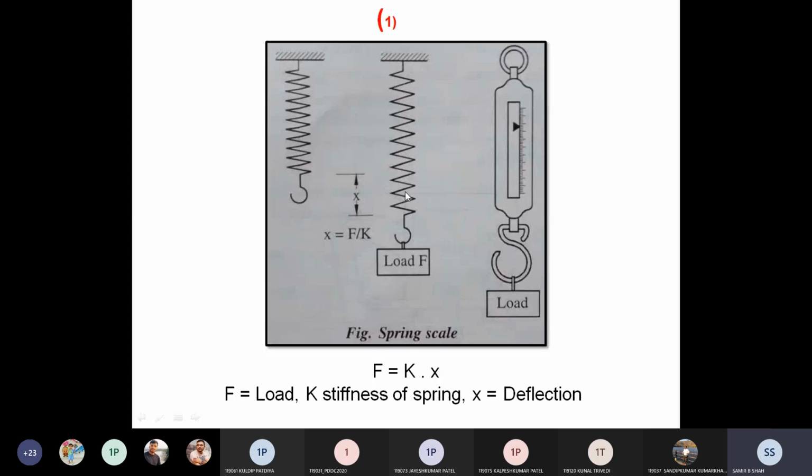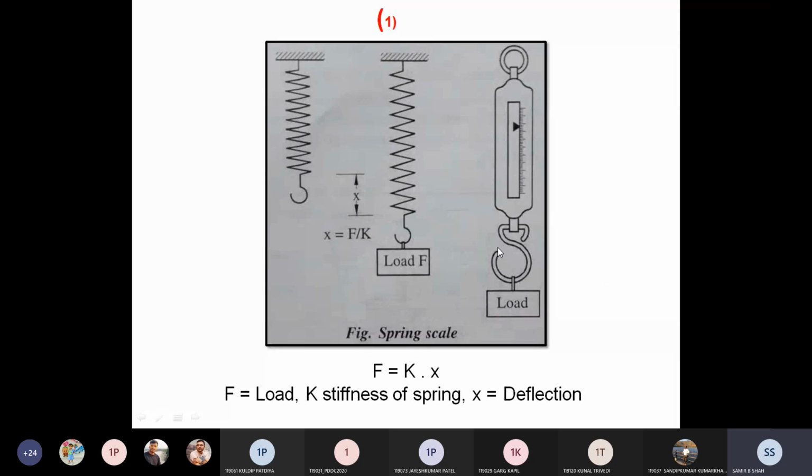due to that this spring deflects, right? That deflection I consider as x. So there is one basic equation regarding the force measurement, that F is equal to K into X, where K is the stiffness of the spring and X is the deflection. Whatever deflection we get, we directly measure.